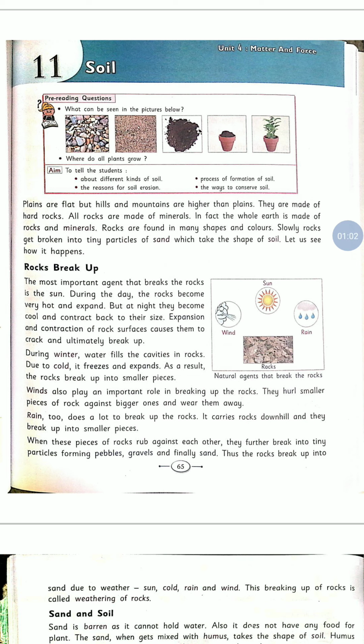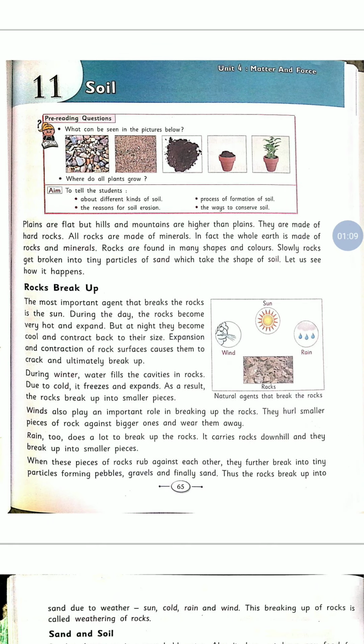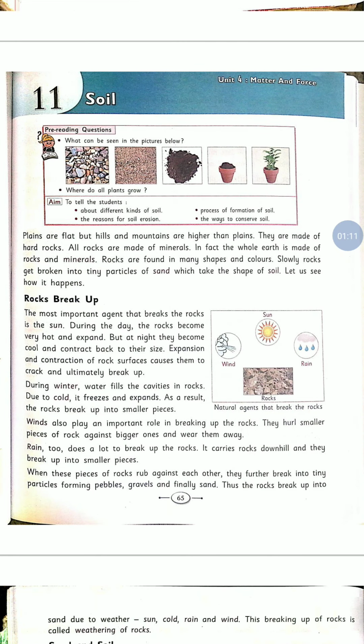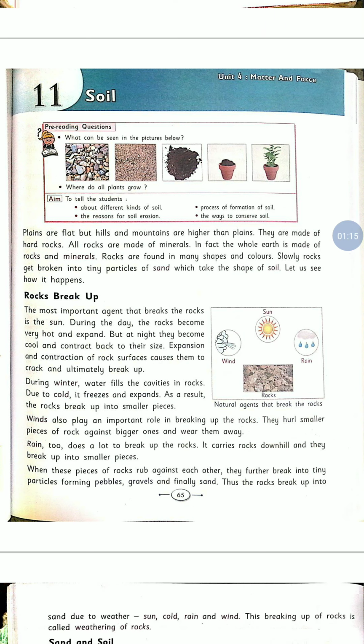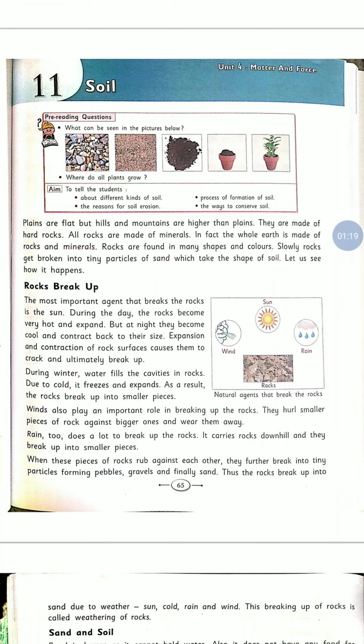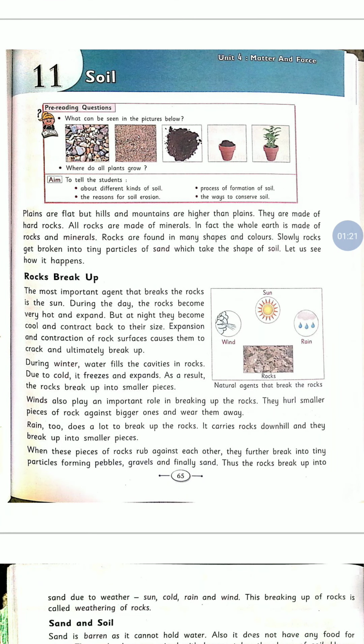Slowly, rocks get broken into tiny particles of sand, which take the shape of the soil. So let us see how it happens. Rocks break up. The most important agent that breaks the rock is the sun.